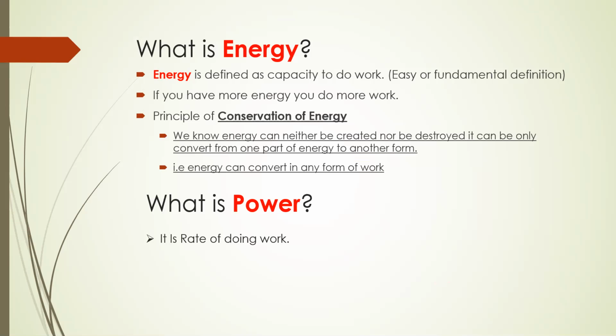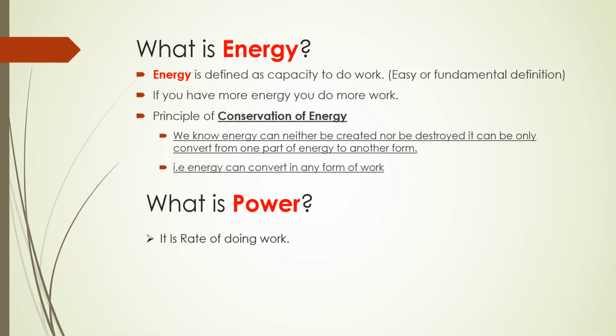Now, next, we can see what energy is. We talk about energy interaction in the thermodynamics definition. So what is energy? Energy is nothing but the capacity to do work. It is defined as the capacity to do work, and it is the easy and fundamental definition of energy. If we have more energy, we can do more work. अगर आपके पास ज़्यादा energy है, you can do more work. So that is the energy concept: the capacity to do work. आपके पास ज़्यादा energy होगी, आप ज़्यादा काम कर सकते हो.